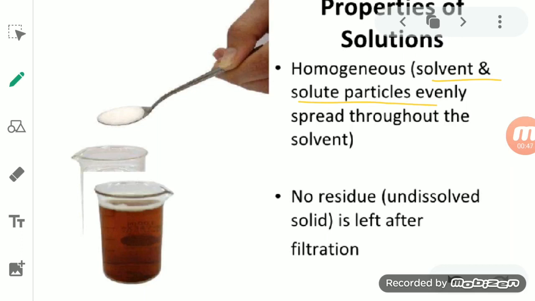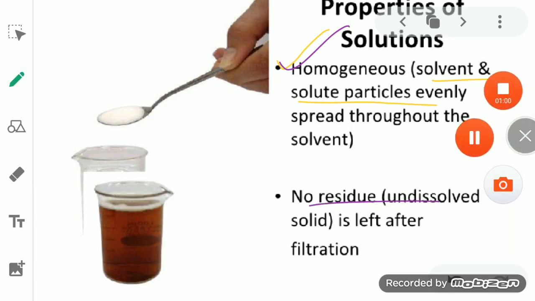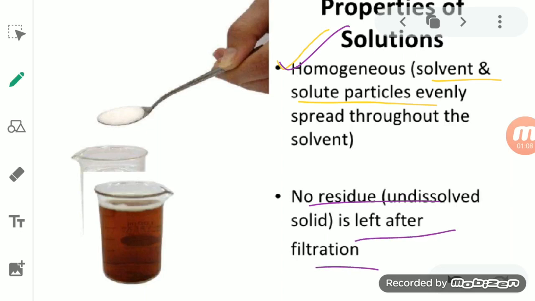So the first property of a solution is that it is a homogeneous mixture. The second property is that no residue is left after filtration.